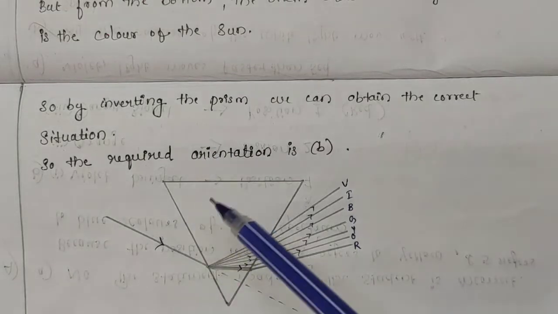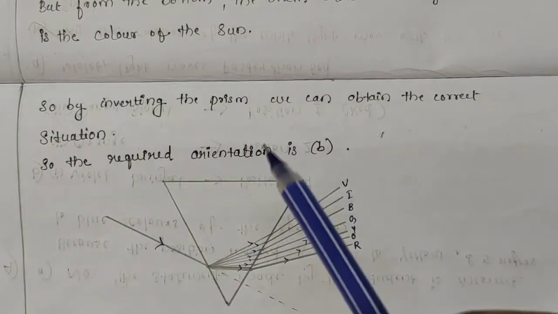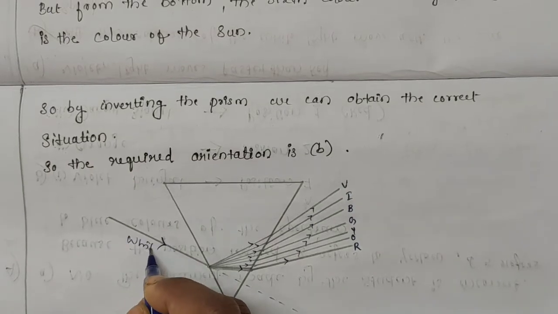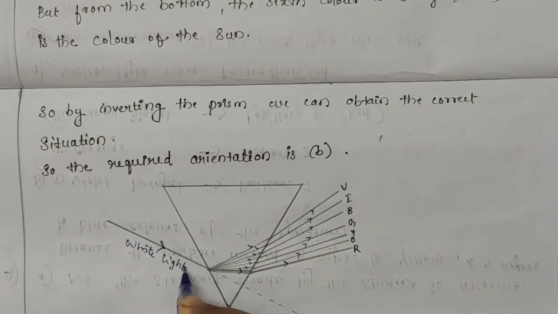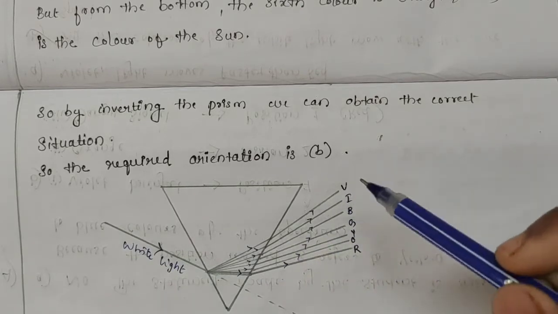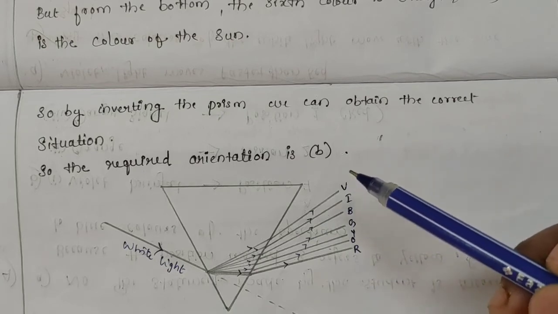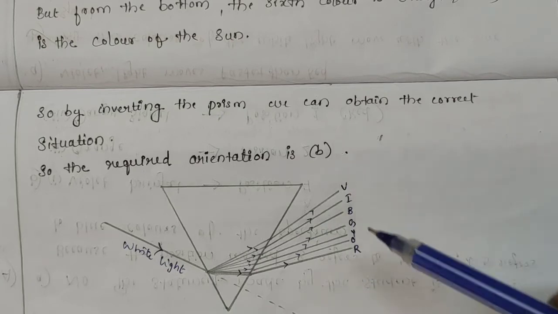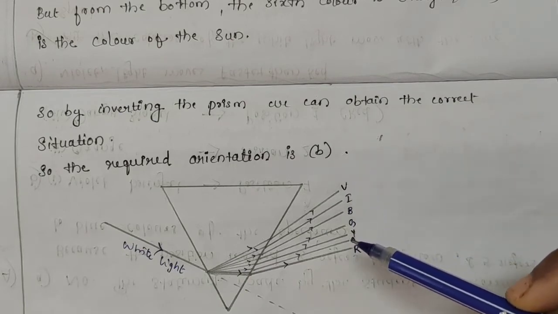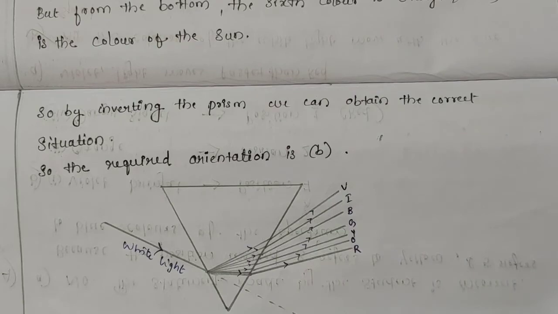So, by inverting the prism, we can obtain the correct situation. The required orientation is like this. This is the white light. When it is passed through this glass prism, which is kept in an inverted position, it gets split into 7 different colors in this order. In this case, it is VIBGYOR from the top to the bottom. So, from the top, the sixth color is orange.